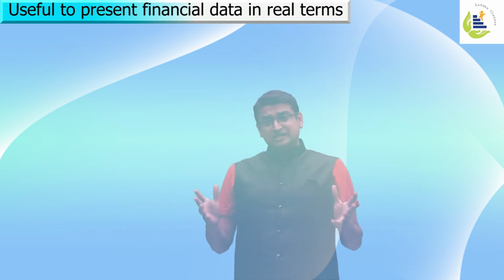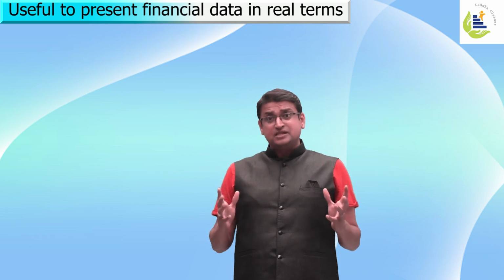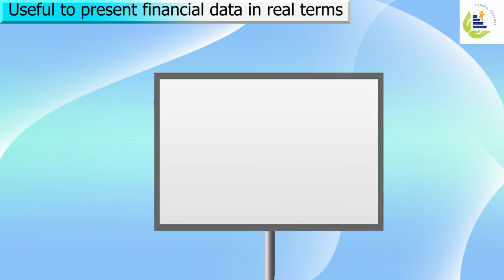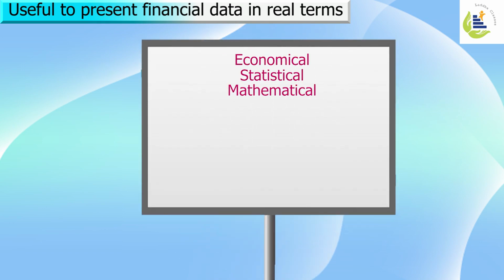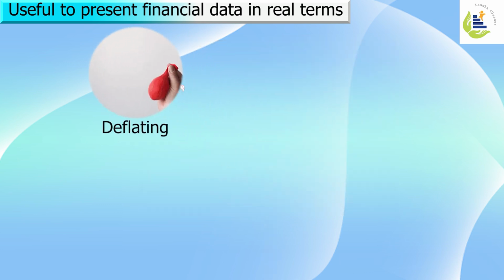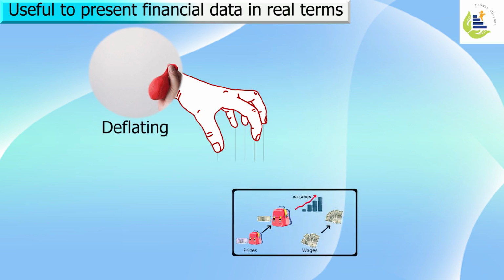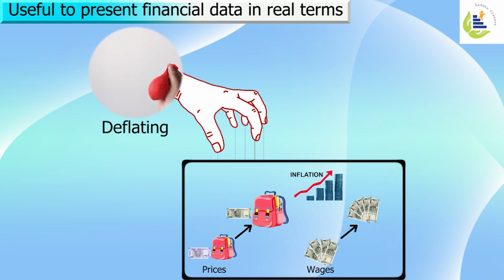So how does index number help us? Index number helps us understand this financial data in real time. So statistical tools like deflating, which is bringing the data or representing the data in real terms and making arrangements for allowances, handle the inflationary pressures of prices and wages.